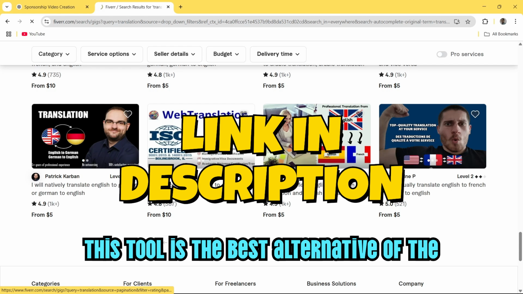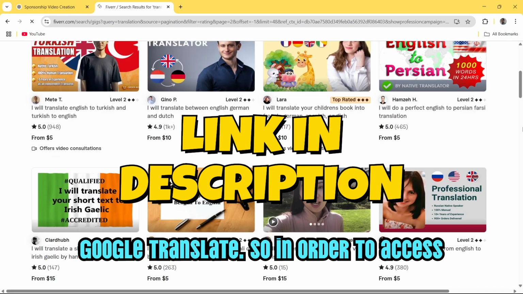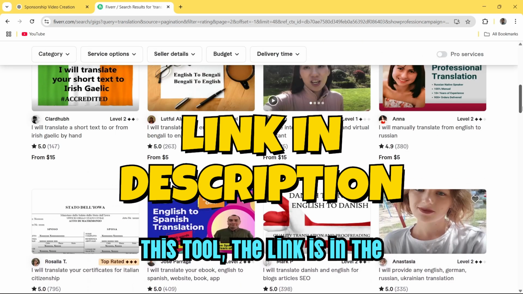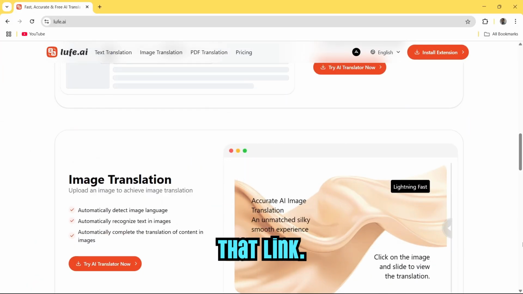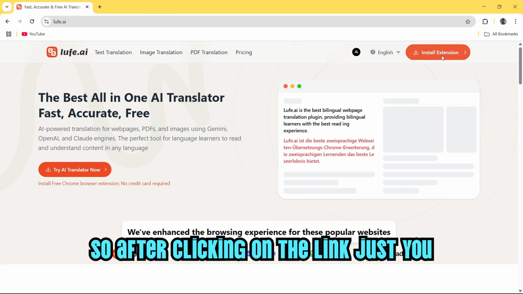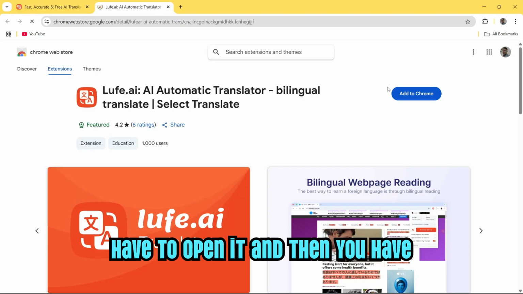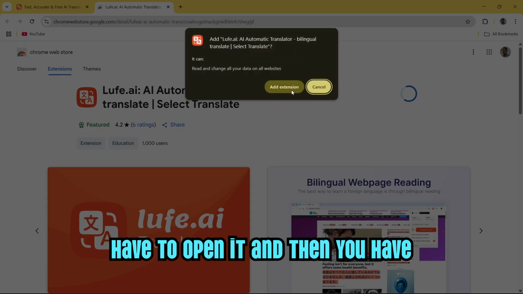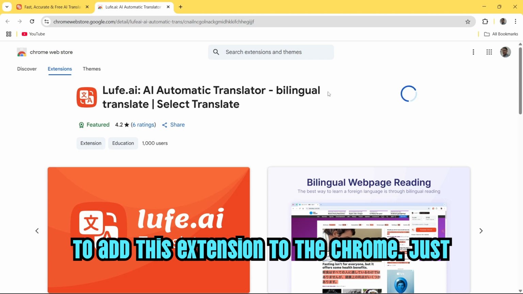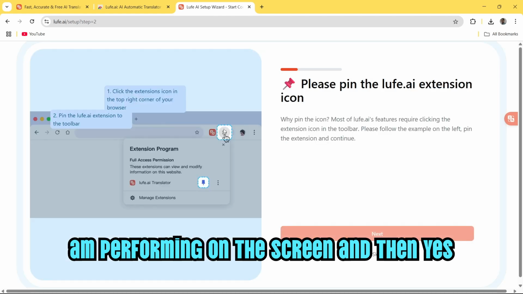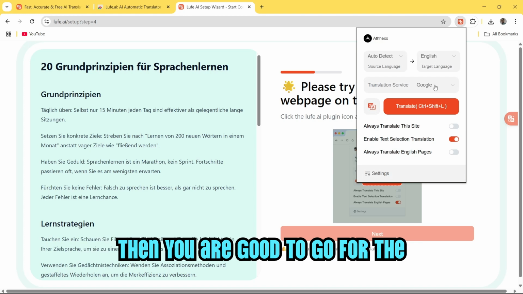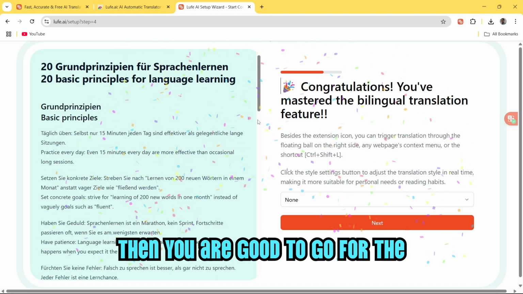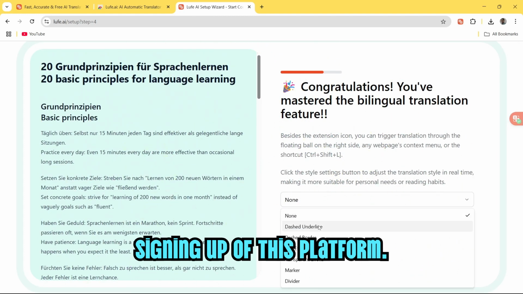This tool is the best alternative to Google Translate. In order to access this tool, the link is in the description. You just have to click on that link, open it, and then add this extension to Chrome. Just follow the steps I am performing on the screen, complete all these formalities, and then you are good to go for signing up on this platform.